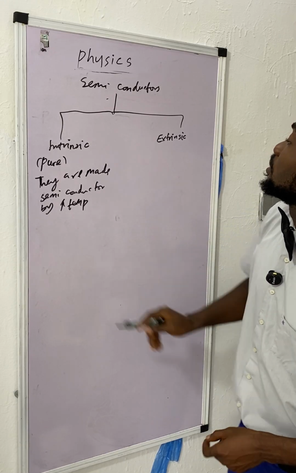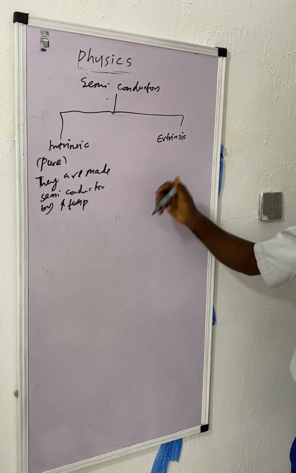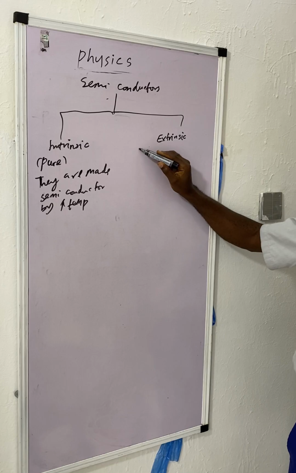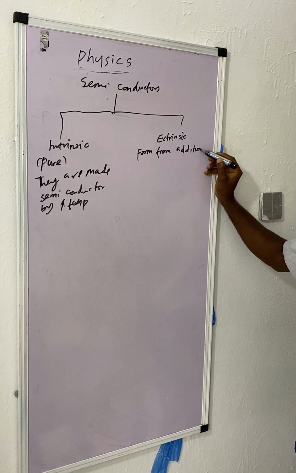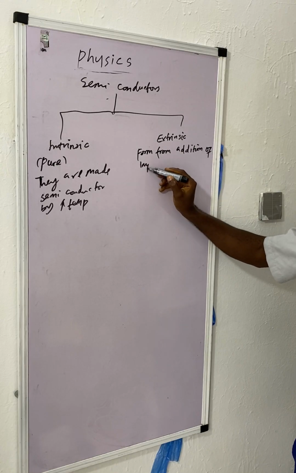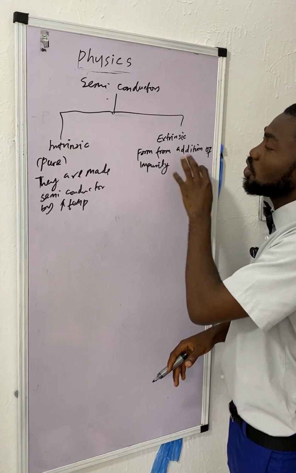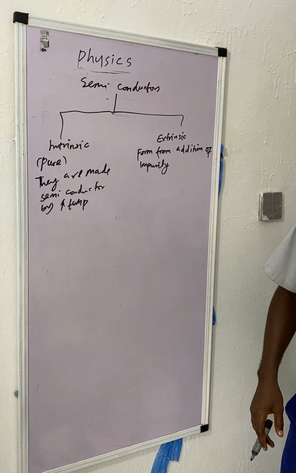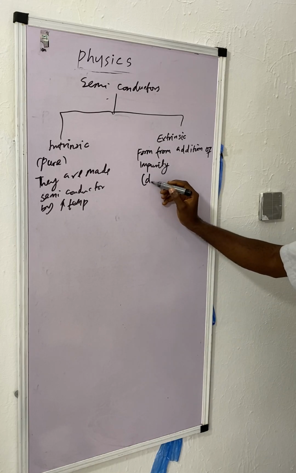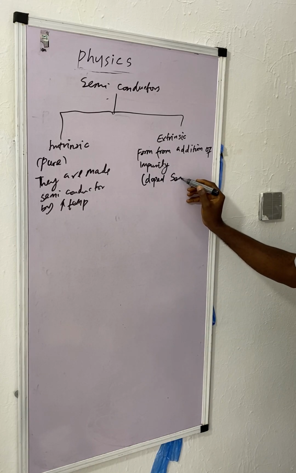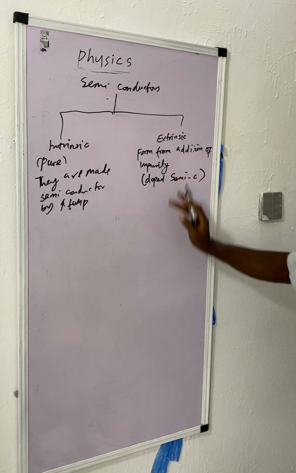Then the extrinsic ones are the artificial ones, formed from the addition of impurity. So when you add impurity to a substance, it becomes an extrinsic semiconductor. They are also referred to as doped semiconductors. We have two types of extrinsic semiconductors.